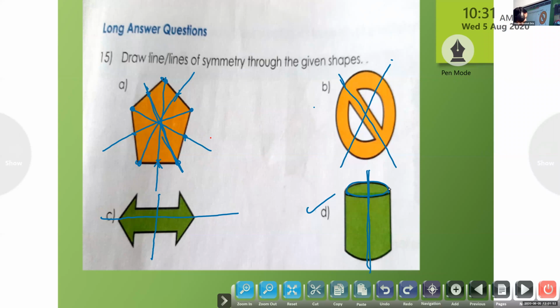This is not exactly the same down here. So we have only one line of symmetry here. Understood? Why only one line? Because the top portion and the down portion are different. Understood? Okay, now look at the next question.